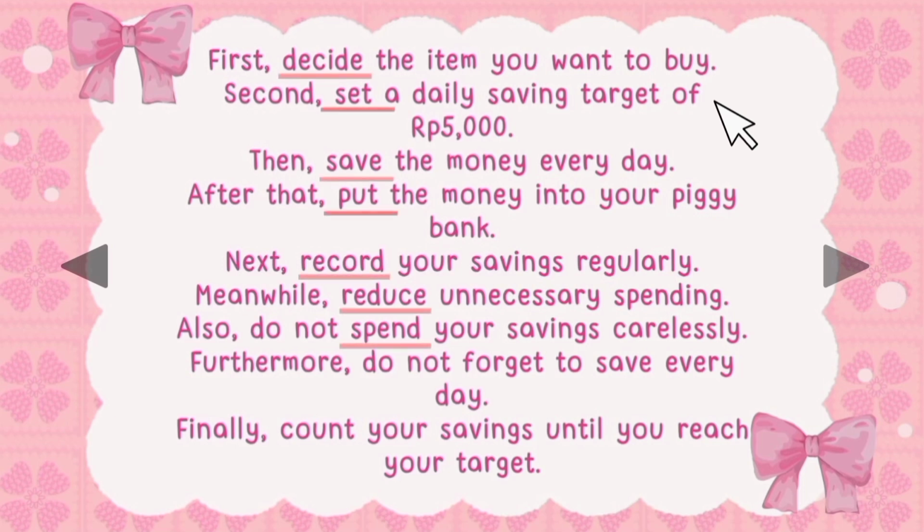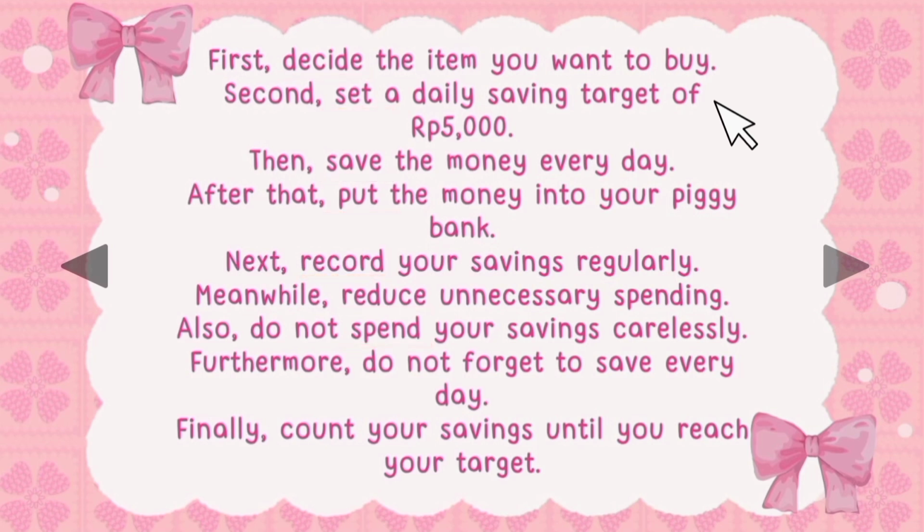Now I will explain the language features used in this procedural text. The underlined words are action verbs. For example, decide, save, put, record, reduce, spend, and count. These words are called action verbs because they show action or activity performed by the reader.